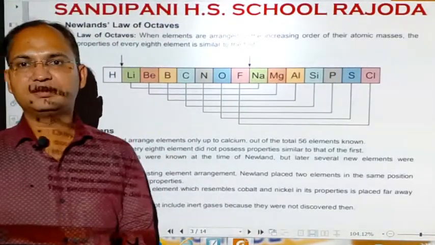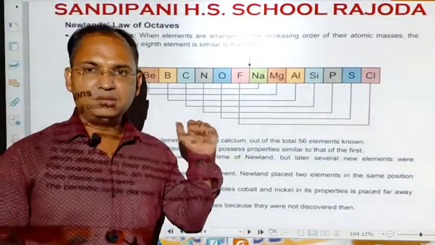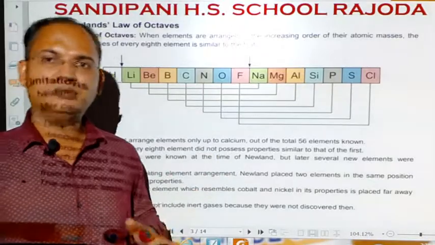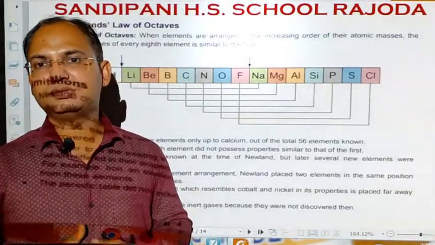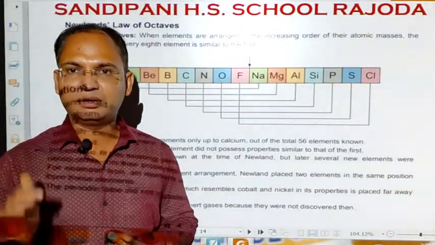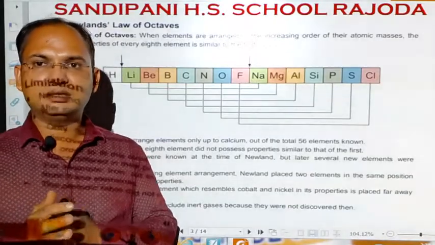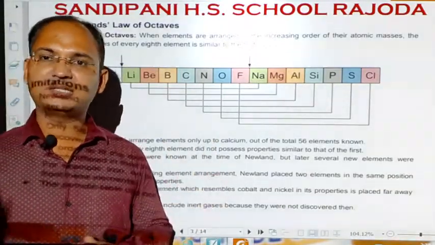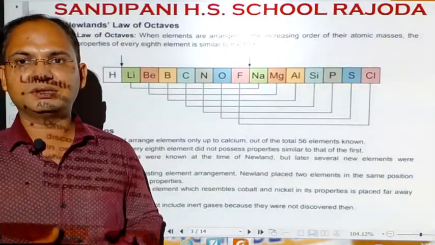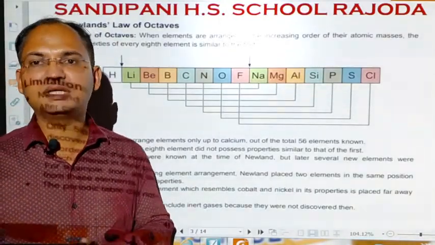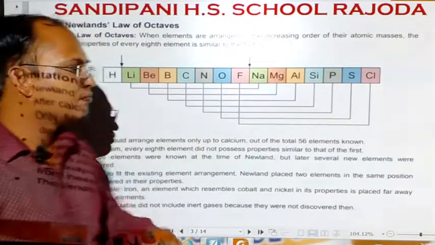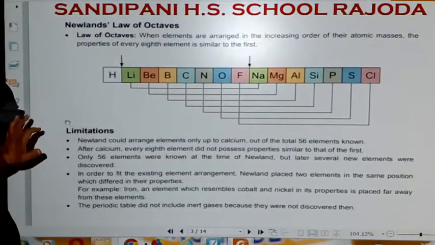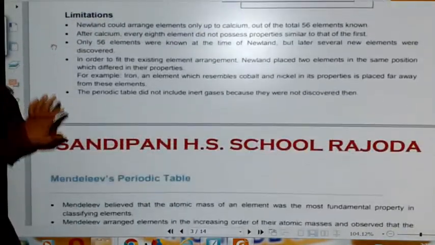Remember students, Newland's law of octaves was purely based on the idea that all the properties of the elements are a function of their atomic masses and not of their atomic number. So, these were the limitations of Newland's law.